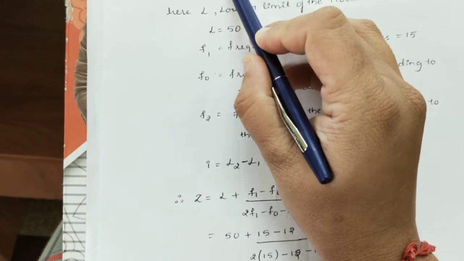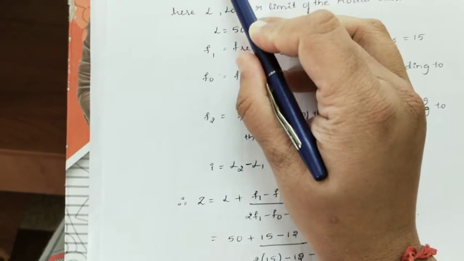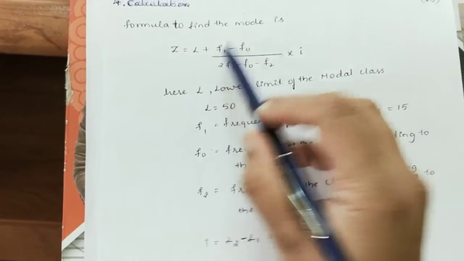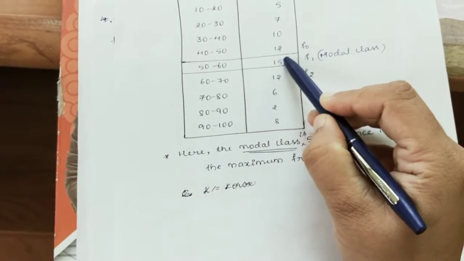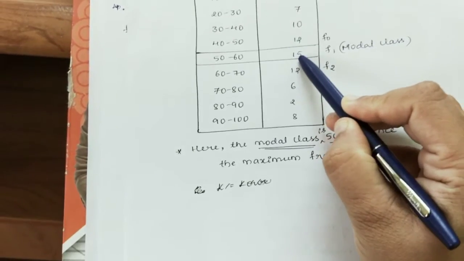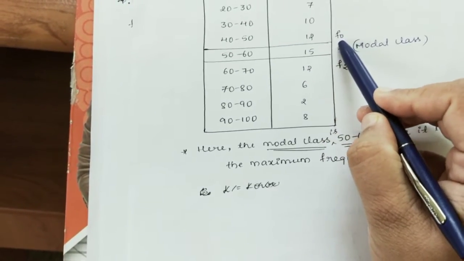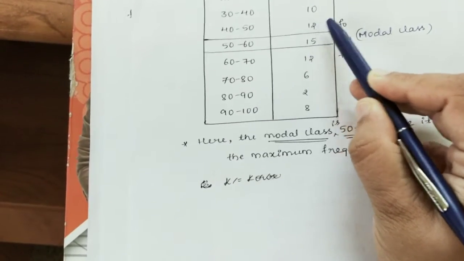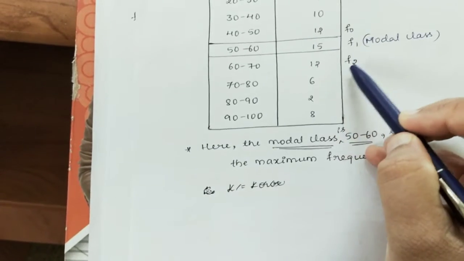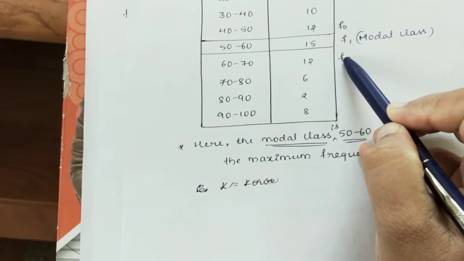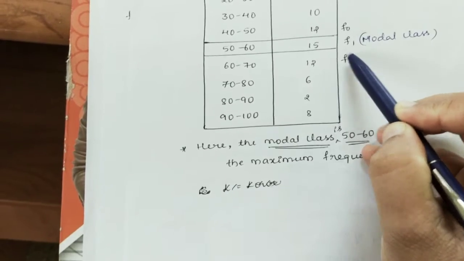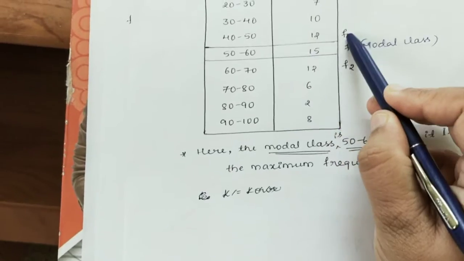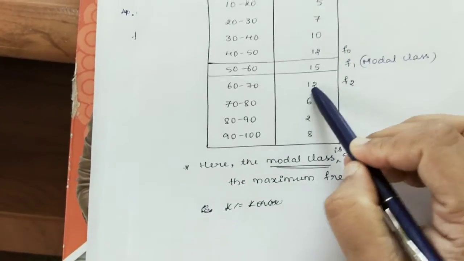F1 is the frequency of the modal class, so F1 is 15 here. F0 is the frequency of the class preceding the modal class, so F0 is 12. Similarly, F2 is the frequency of the class succeeding the modal class. So F1 is 15, F0 is 12, and F2 is 12 again.